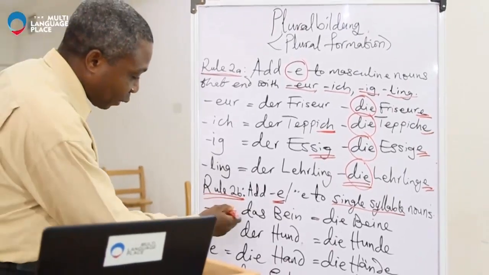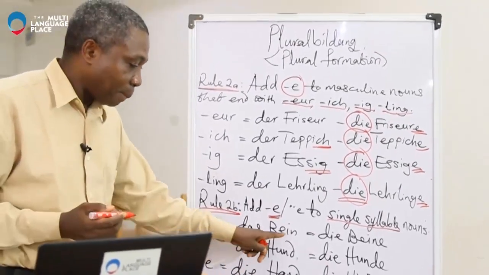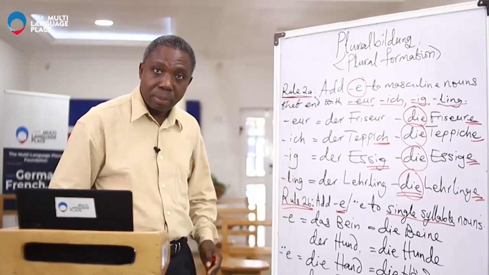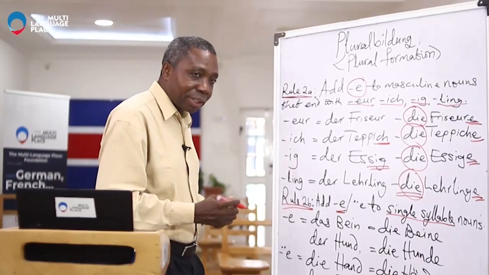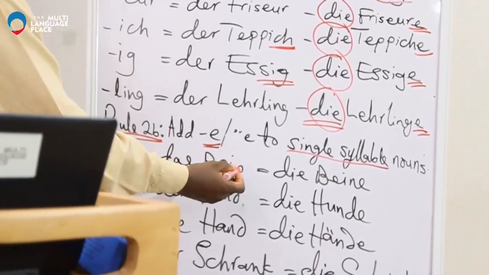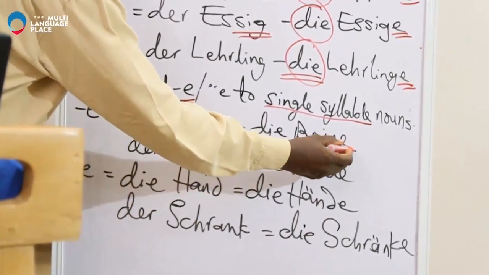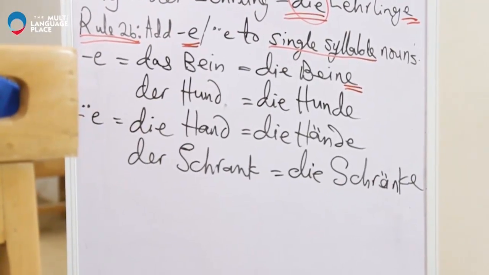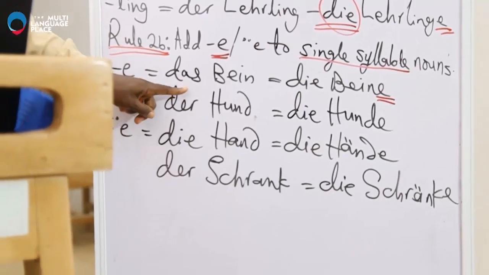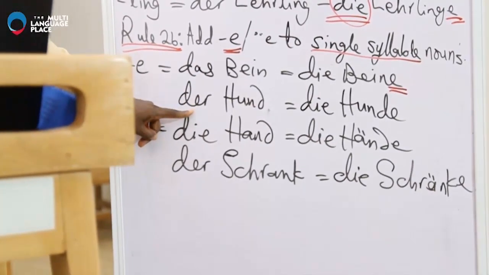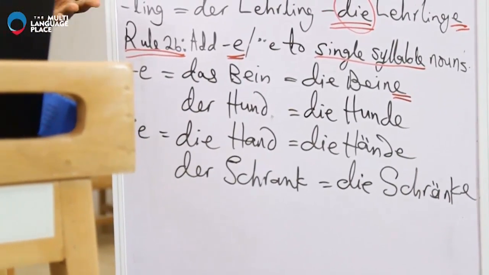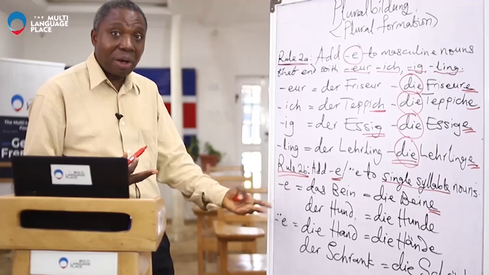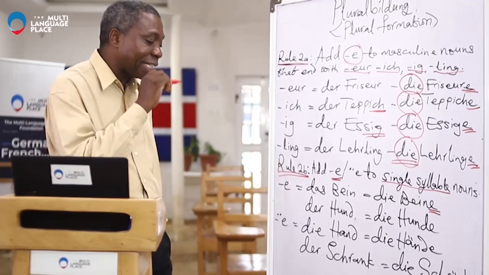So we have, for instance, das Bein. That's a single syllable. It means leg. Because it's single syllable, we add E, and we have die Beine. Say it after me, die Beine. And we have another one. Remember, this one is neuter, this one is masculine. That means masculine, feminine, neuter, all of them fall into this category, and we have examples of all three genders under it.